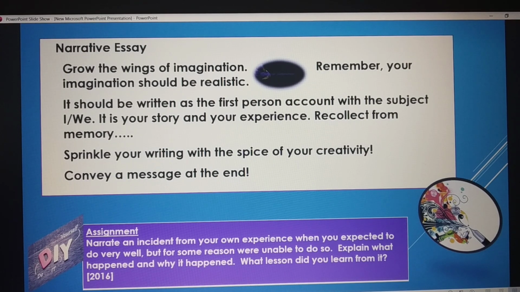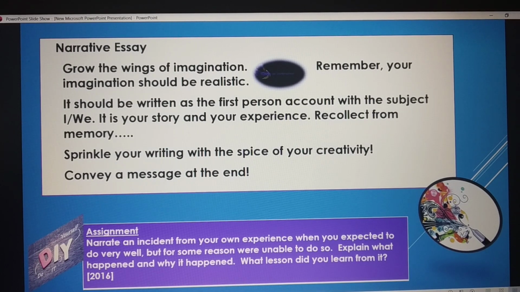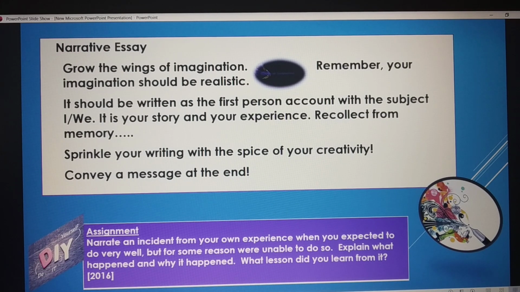So the subject is I or we. It is your own story and your experience that you are expressing. There is an emotional involvement in your story. You are recollecting it from your memory. Another point you must remember is sprinkle your writing with the spice of your creativity.